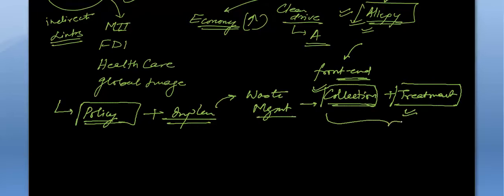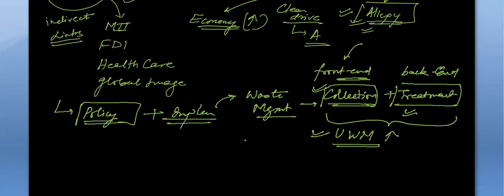So this is the front end and the back end. These are the components of urban waste management. And if we improve urban waste management, we will be bringing success to Swachh Bharat Abhiyan.